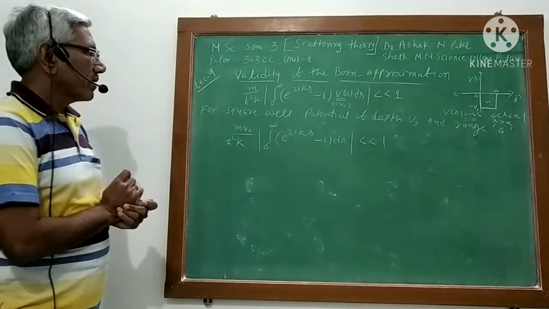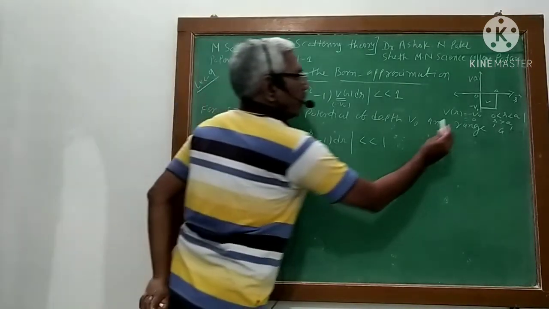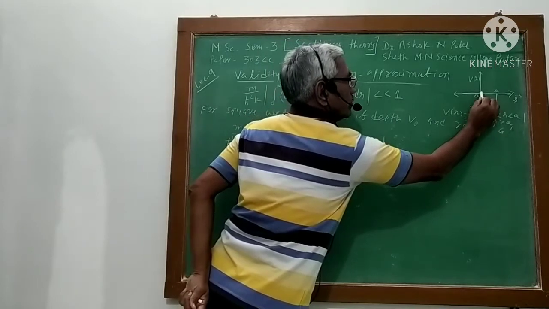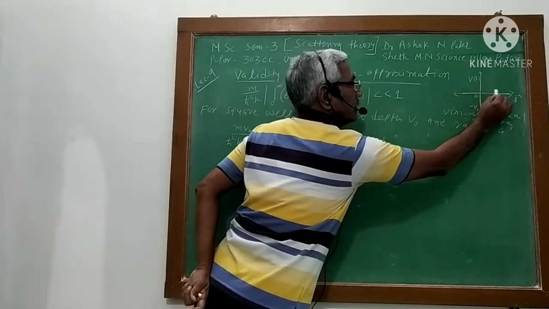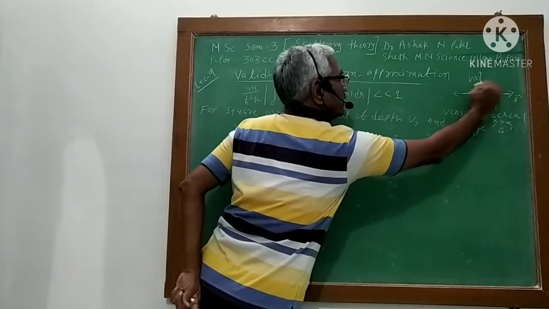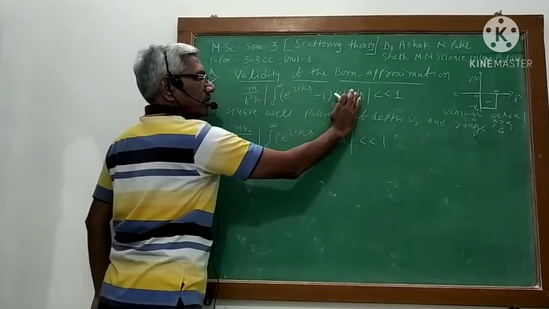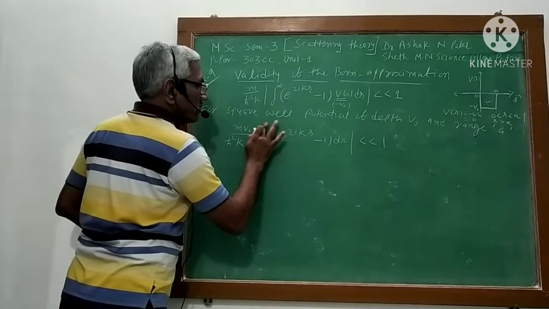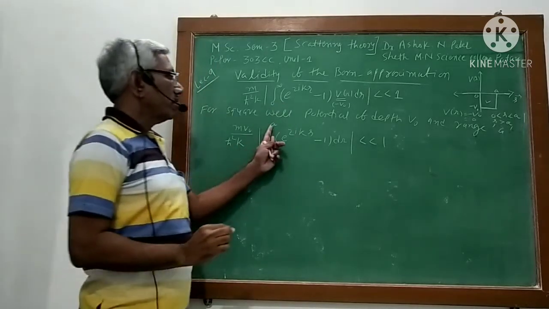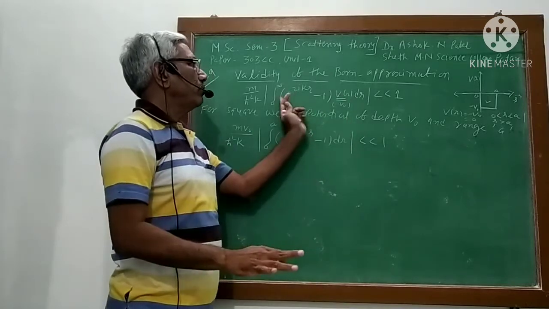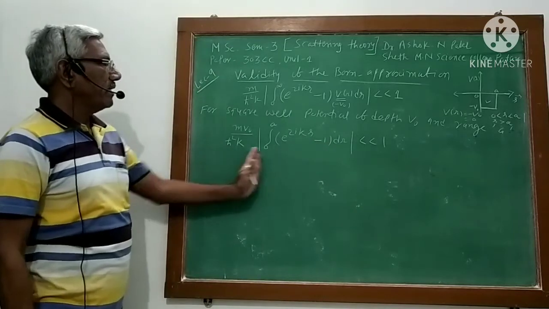But instead of integration from 0 to infinity, now our potential is in the range from 0 to a only. Our potential is minus V0 in the range 0 to a. Otherwise the potential is 0, so this integration will be 0. So here integration will be up to a only, because greater than a, the potential is 0, so the integration term will cancel out.